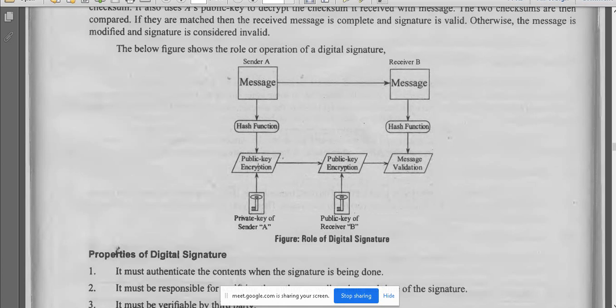With the help of this public key encryption, he will transfer his key also. Receiver B will decrypt that message with the help of the public key received from A, and the sender will hold his private key for that particular message. This is the basic transmission that happens in the role of digital signature.